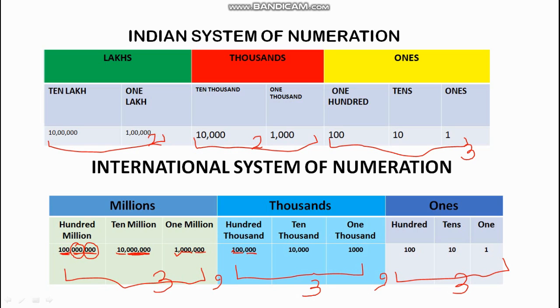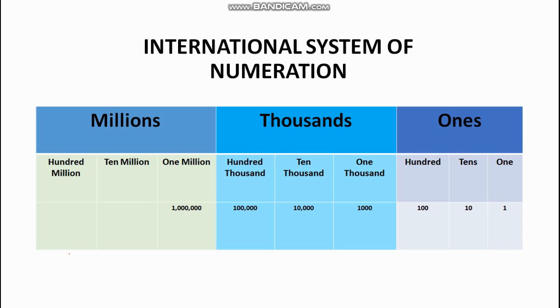Let us move on to the next slide. For your standard, we are going to take the international place value system only till 1 million. The rest, 10 million and 100 million, we are not going to do. So basically we are going to learn again the 7 digit numbers. Remember, 10 lakh also has 7 digits. Similar to that, we are taking the international place value system.